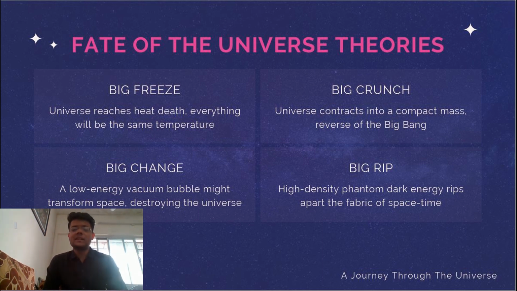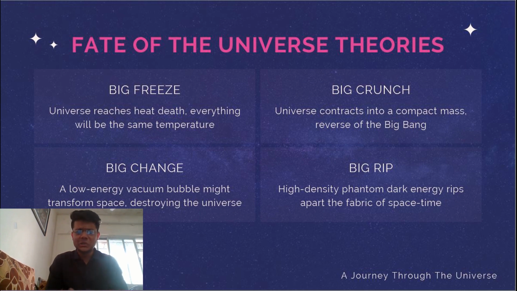The third is the Big Change. So in the Big Change theory, what would happen? A vacuum bubble will be created in the universe. So this would transform space, and this would destroy the entire universe because of the vacuum. So a vacuum is a place where there's zero energy. So if there is any kind of disturbance in a vacuum, then this could destroy the entire universe.